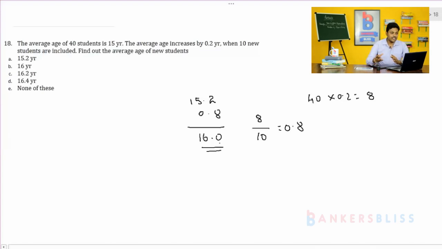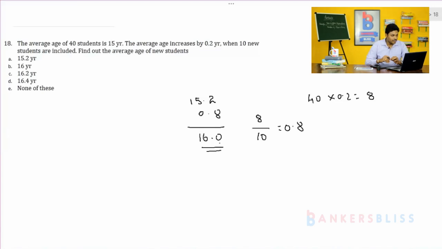So when the 10 new members are included in the group, 0.2 is increased. So 15 plus 0.2, 15.2. For the 10 new students, 15.2, and for the other 40 students, 40 into 0.2, 8. So they have taken 8 from the 10 students. So per student, how much has he given? 8 by 10, 0.8. Altogether 15.2 plus 0.8, 16. So 16 years is the average of the new students.